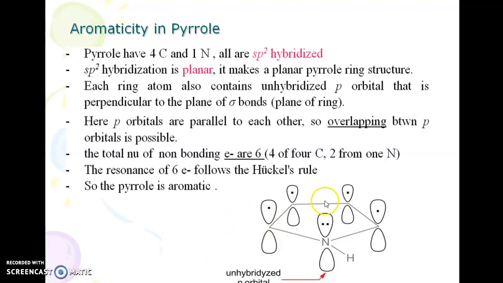So this is the molecular orbital picture of pyrrole. You can see here these are the p orbitals, each containing 1 electron, which are from the 4 carbon atoms 1, 2, 3, 4. This is of nitrogen, which contains 2 electrons, a lone pair of electrons, and all of these are unhybridized p orbitals.